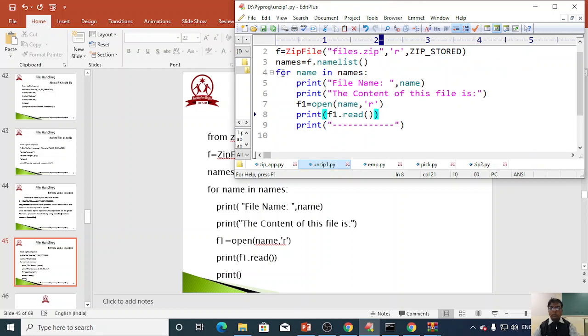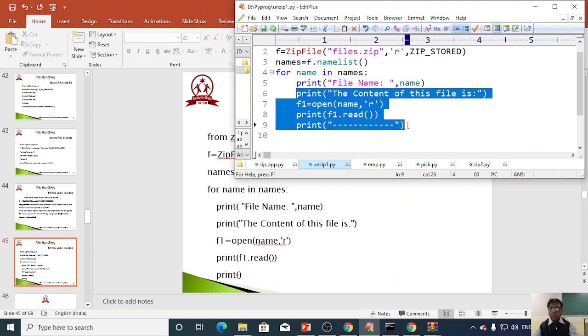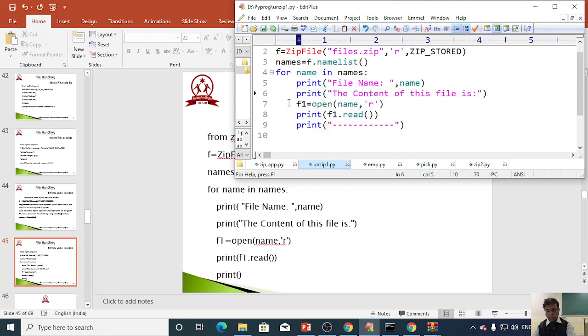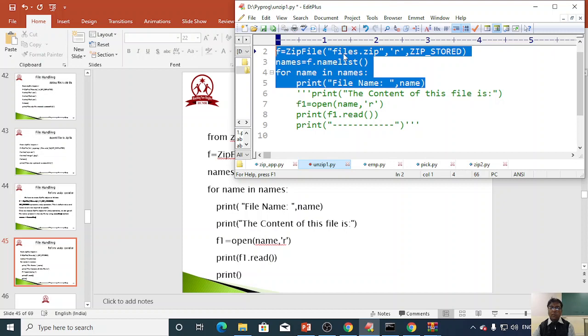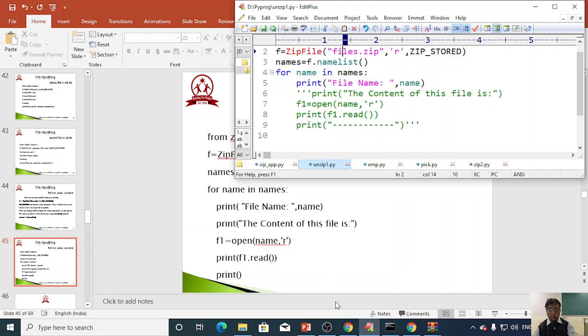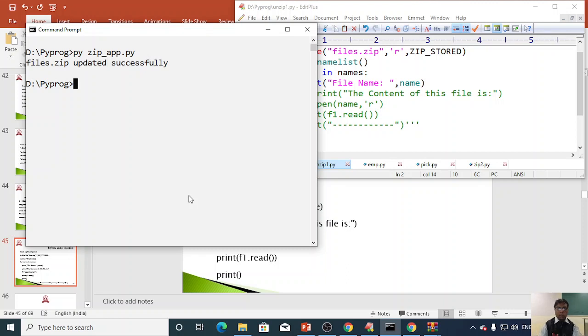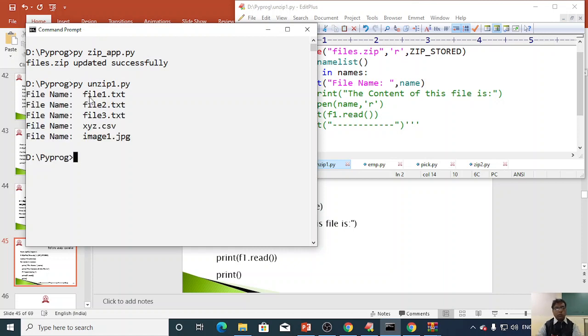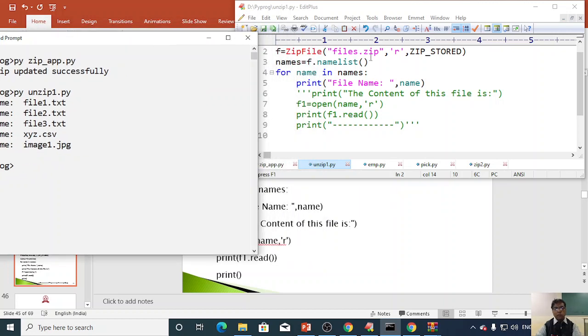Here is the file. I'll use comments for all these lines, and let's see whether I get only the file names available in my zip file. Save this and I'll run. Now see what files are available: file1.txt, file2.txt, file3.txt, xyz.csv, image.jpg. All these files are present in files.zip.